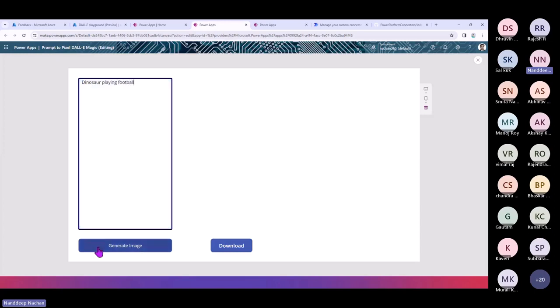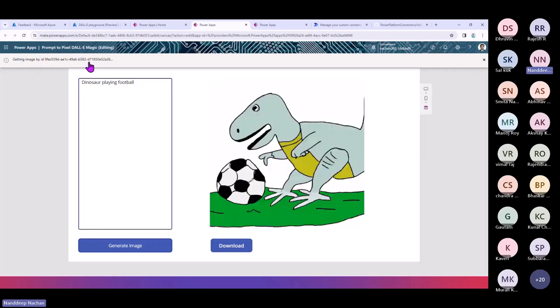Okay, I'm just watching my Azure credits. Hopefully they are not expired, and we should be able to see the real dinosaurs playing football here. Once I make the request, you can see that it is trying to get the image by this particular ID. So the first request has gone successfully. It has generated that ID, and the second request passes that ID to the other GET request, and it is able to get the response onto our Power Apps, right? So this is the image that you see generated, right?